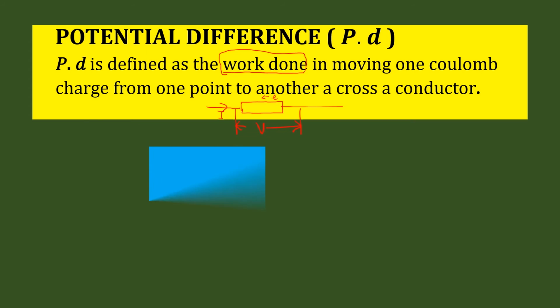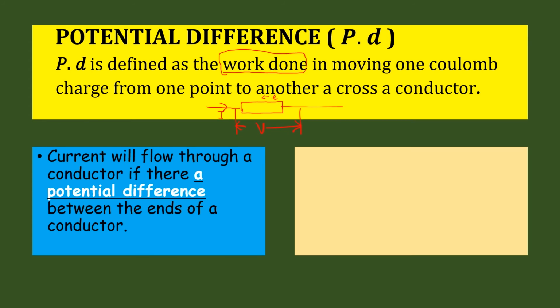We must emphasize that current will flow through a conductor if there is a potential difference between the ends of the conductor. For example, if the potential at this point here is 0 volts and then the potential here is 3 volts, then there will be flow of current, because there is a difference in potential. Here the difference in potential is actually 3 volts minus 0 volts, and that will be 3 volts. That's the potential difference. So for current to always flow through a conductor, there should be a difference in potential between the ends of the conductor.